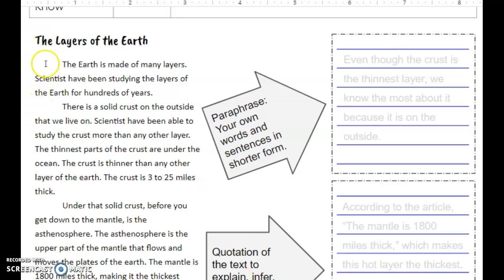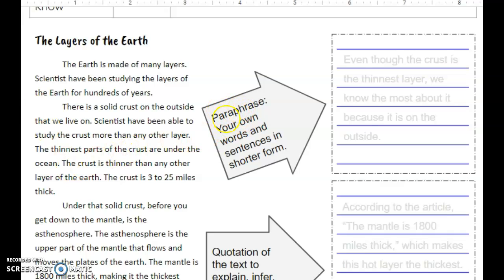The layers of the Earth. The Earth is made of many layers. Scientists have been studying the layers of Earth for hundreds of years. There is a solid crust on the outside that we live in. Scientists have been able to study the crust for more than any other layer. The thinnest part of the crust are under the ocean. The crust is thinner than any other layer of Earth. The crust is 3 to 25 miles thick.